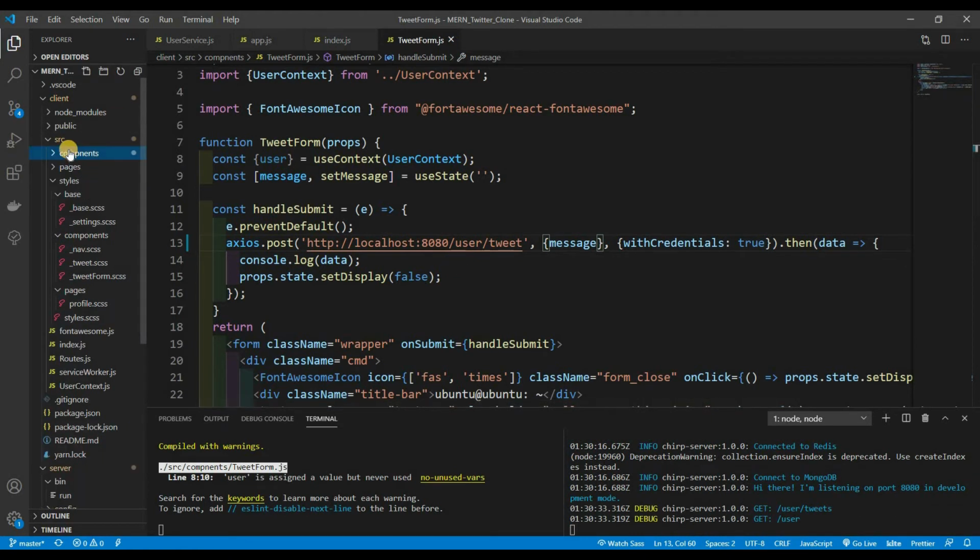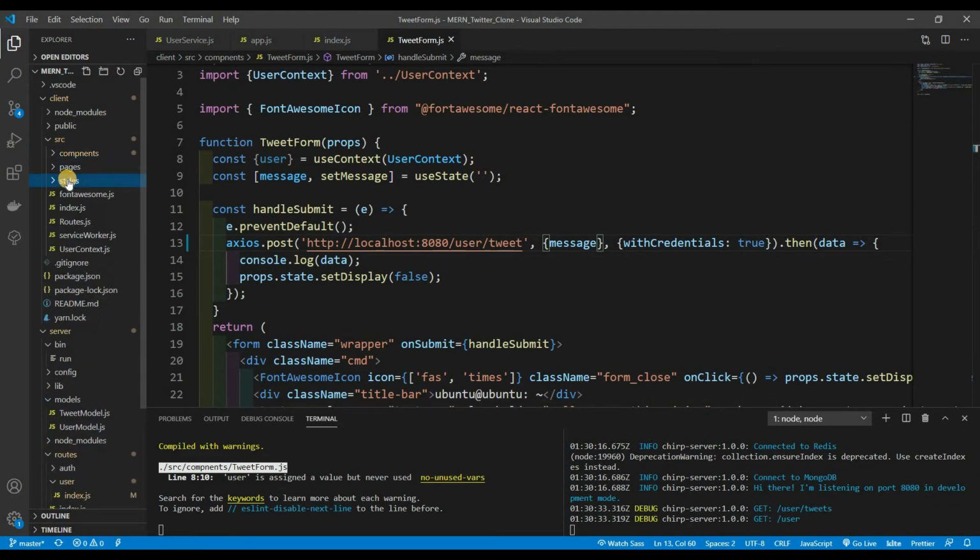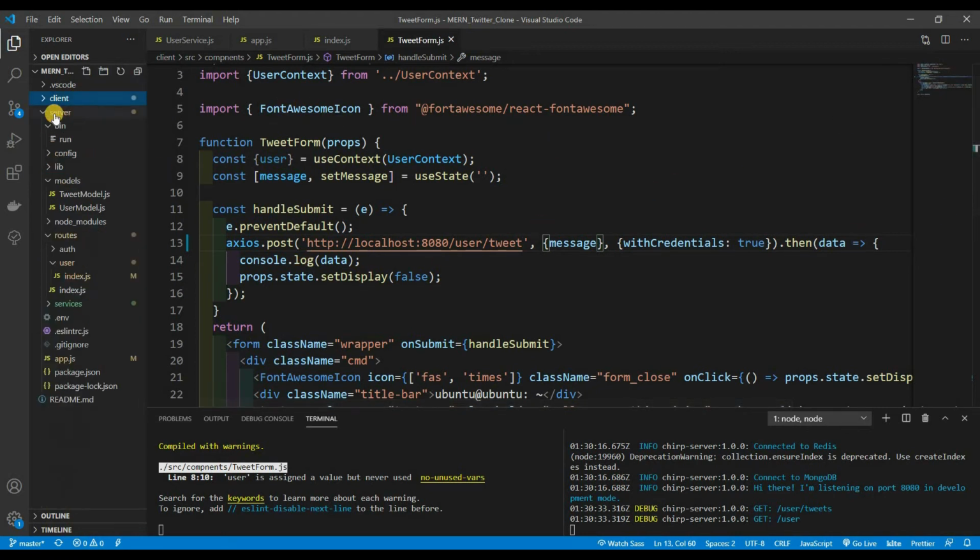So what I want to do now, so that we could just finish off, is create a route to grab all the tweets from everybody, and we're going to be displaying that on the home page. So let's go to our server routes, and we're going to create another route. Since this is for the home page, which is for everybody, it doesn't really matter who it is.